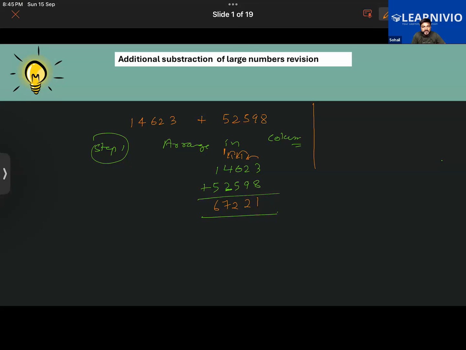Take the number 243157 plus 540650. Follow the step, arrange them in a column, and then add them. Okay, sir.